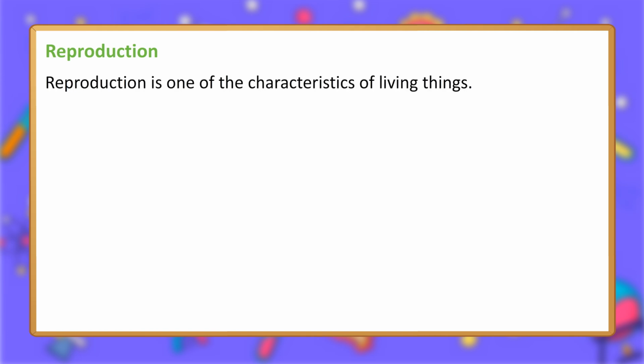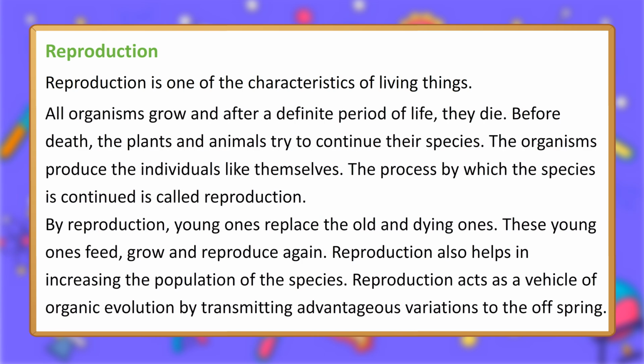Reproduction. Reproduction is one of the characteristics of living things. All organisms grow and after a definite period of life, they die. Before death, the plants and animals try to continue their species. The organisms produce individuals like themselves. The process by which the species is continued is called reproduction. By reproduction, young ones replace the old and dying ones.